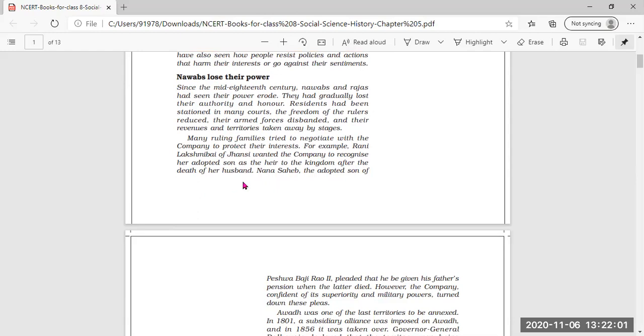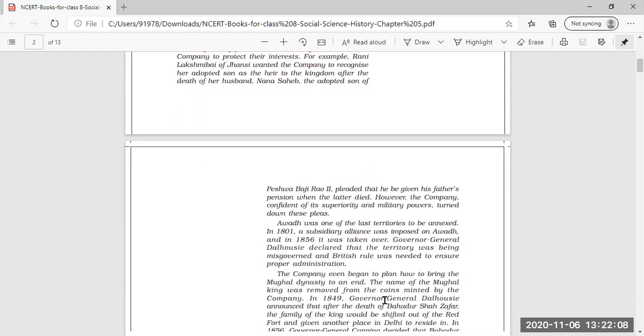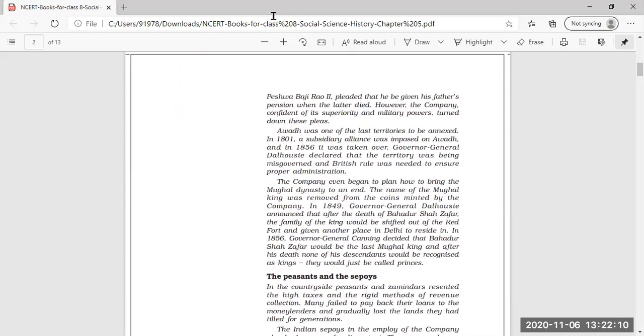And then Nana Sahib, who was the adopted son of Peshwa Bajirao II, pleaded that he be given his father's pension when the latter died. That means when his father died, he pleaded to the East India Company that the pension should be given to the son. However, the company, confident of its superiority and military powers, turned down these pleas.